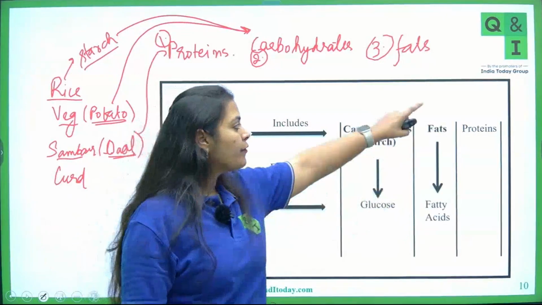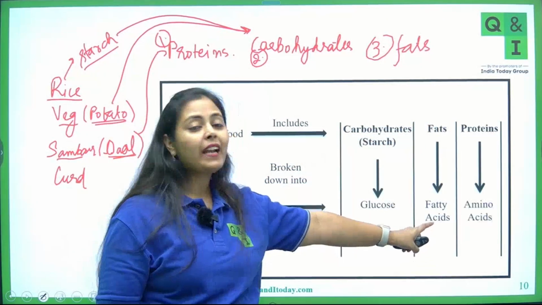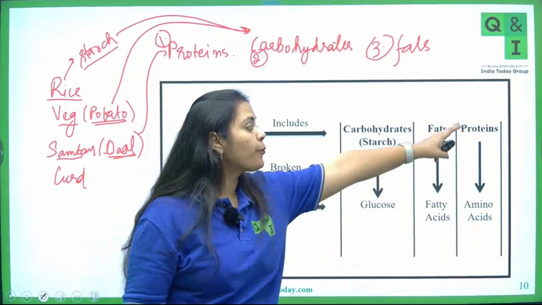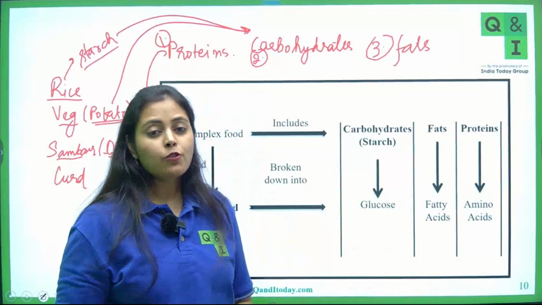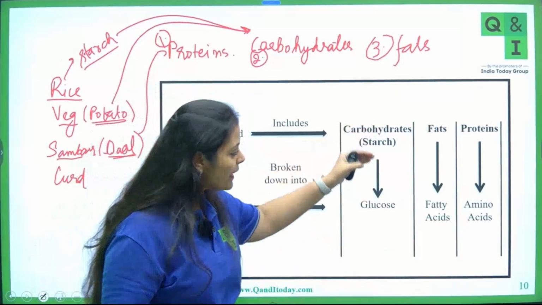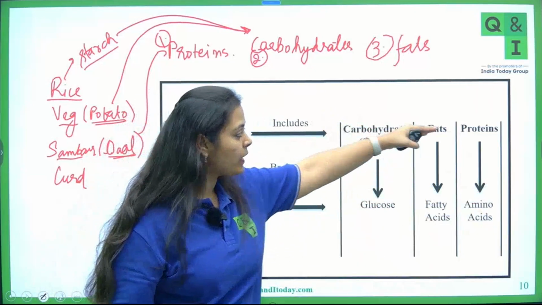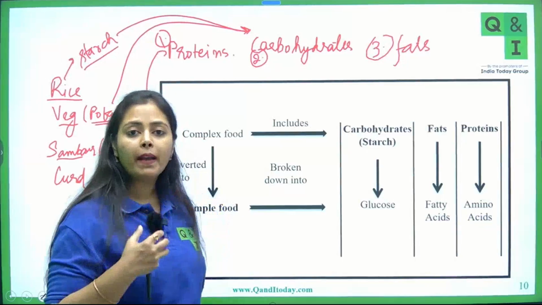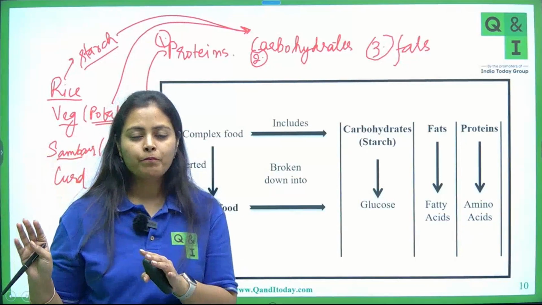In a similar manner, fats will be broken down into fatty acids and glycerol also, but for your simplicity, fatty acids. And proteins have to be broken down into amino acids. So your body's aim is to convert these molecules into these simpler forms so that they can be absorbed by the blood and supplied to the cells of the body. Clear?